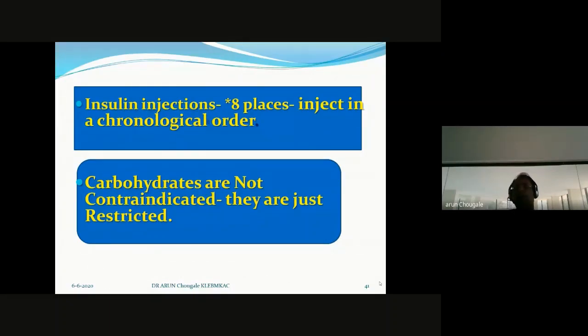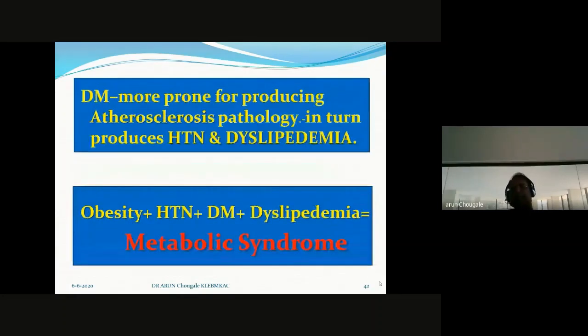Then the next important point is carbohydrates. Keep it in your mind, don't give wrong information to diabetic patients. Carbohydrates are not contraindicated. They are just restricted. That's why diabetes is the mother of all diseases.